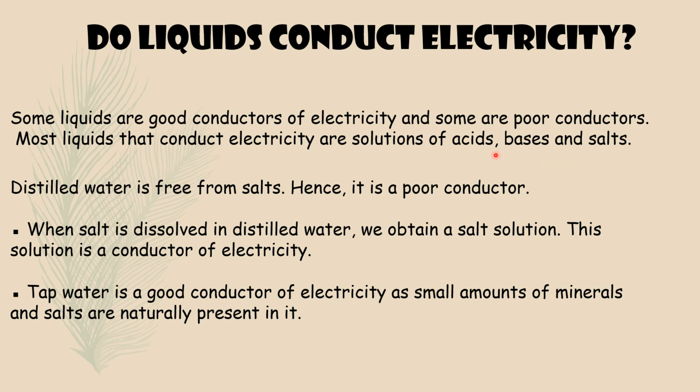So if a pure liquid does not contain any acid, base or salt, it will not conduct. But any liquid that contains acid, bases or salt will conduct. Distilled water is free from salts, hence it is a poor conductor. Distilled water is plain water, a pure form of water. So it does not contain any such acids, bases and salts. That is why it does not conduct electricity and it is a poor conductor.